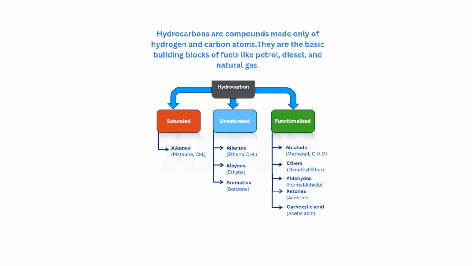Types of hydrocarbons: saturated, unsaturated, and functionalized. Saturated hydrocarbons are called alkanes, for example methane. Unsaturated are alkenes, alkynes, and aromatics. Alkenes are, for example, ethene. For alkynes, ethyne. And for aromatics, it is benzene. And functionalized hydrocarbons like alcohols, ethers, aldehydes, ketones, and carboxylic acids.